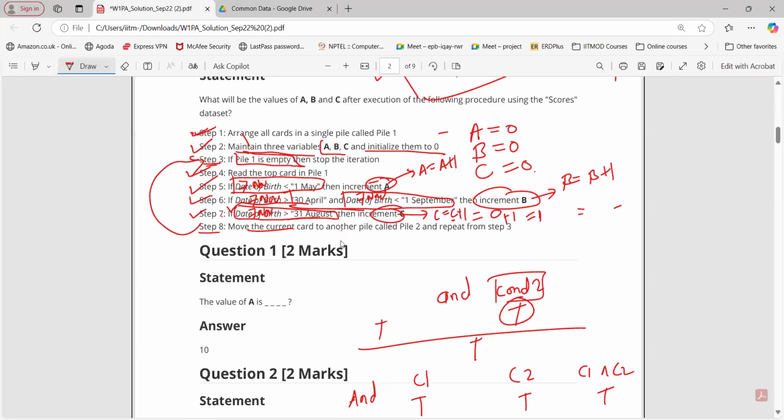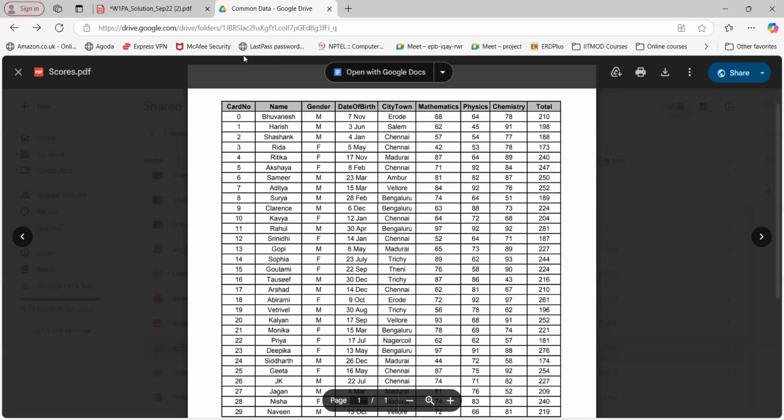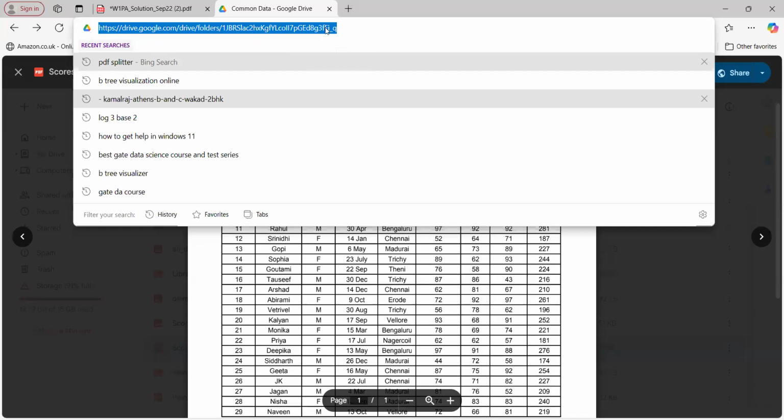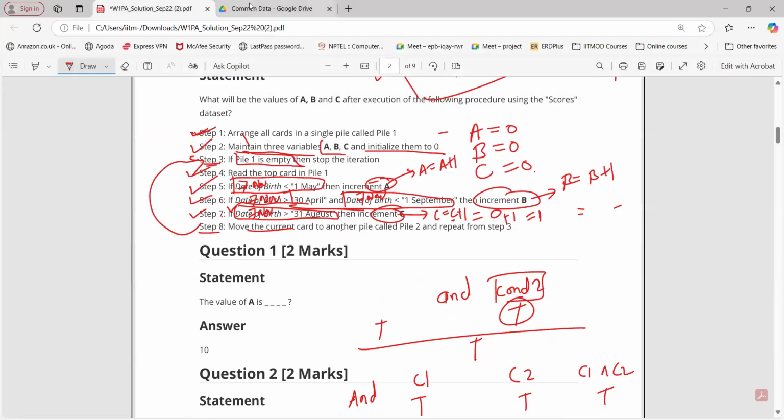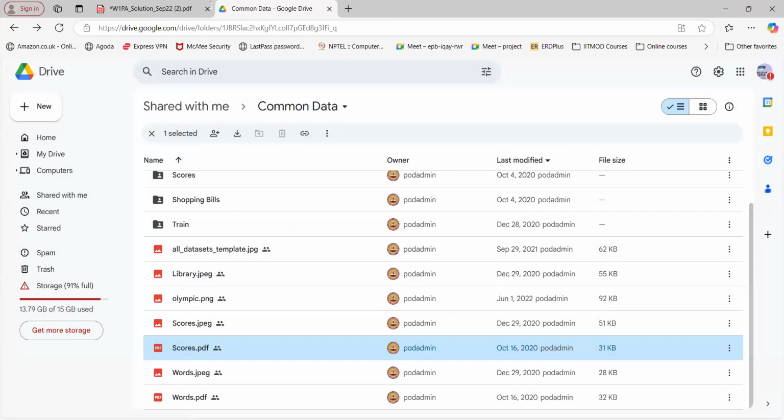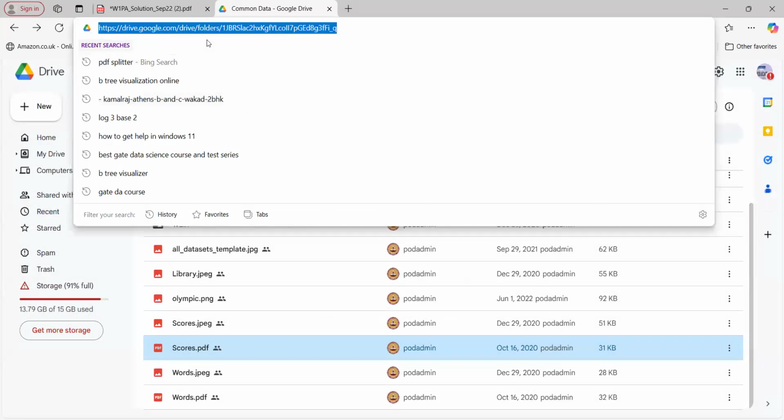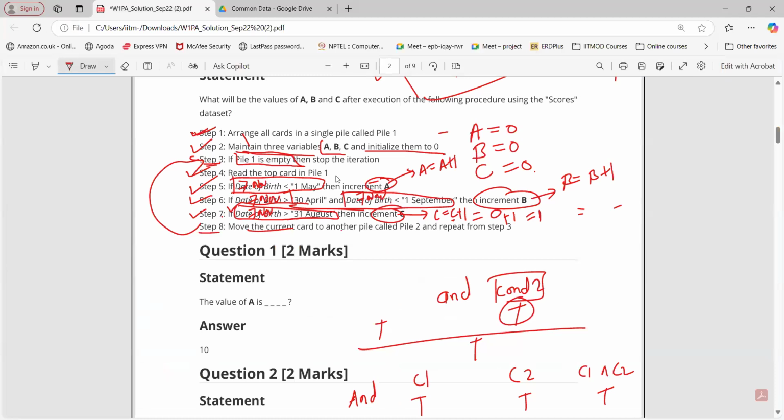PDF, where can I find it, sir? I will share, don't worry. This No, sir, common data data set, sets. Yeah, common data set. Where can I find in my when I go to the just site? go to portal, Yes, sir. left hand side, course introduction, common data set. Okay. So anyway, I will share the link in the chat. So that's why in the first session I already said, please check the portal, explore the portal. Everything is there. Let me paste it here as well. Okay.